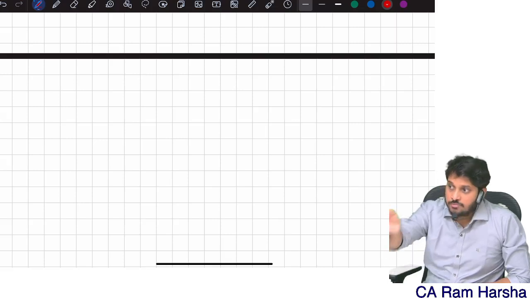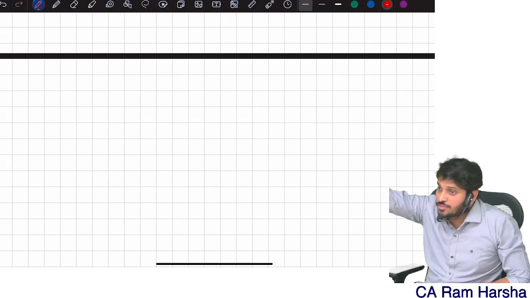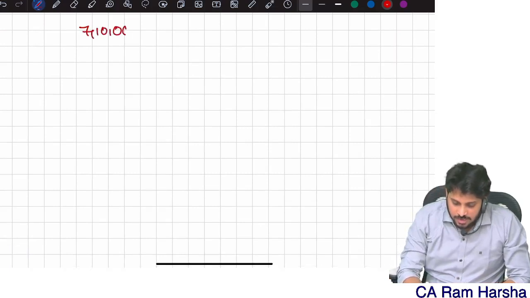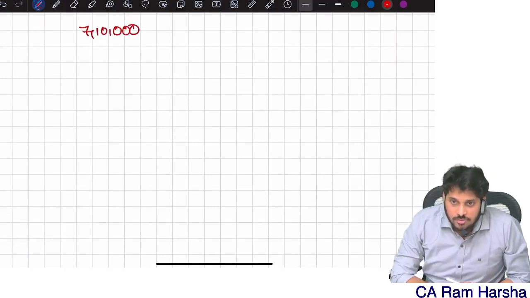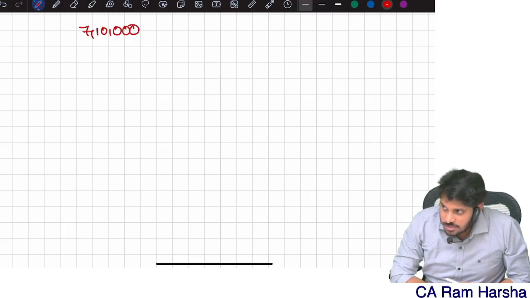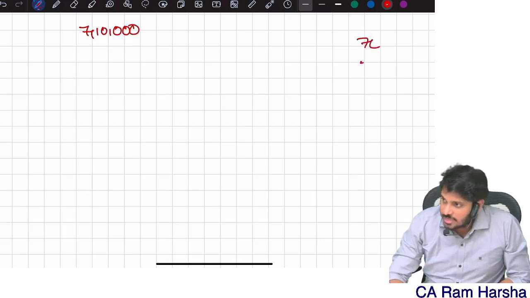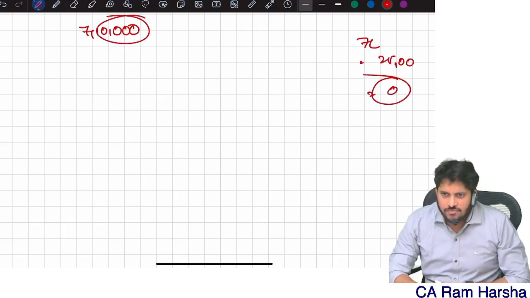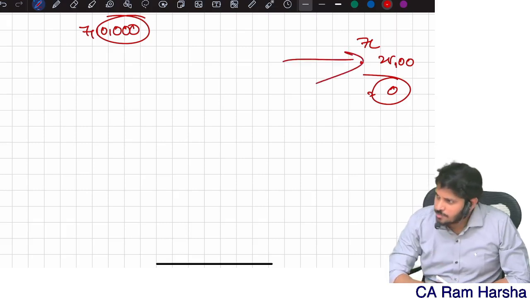I am talking from the old provision point of view, why the rebate provision is like that. Suppose my income is 7 lakh 10,000, I am not eligible for the rebate. If I have income up to 7 lakhs, my rebate is 25,000 and my basic tax is 0. Just because of this extra 10,000, I am losing the 25,000 benefit.